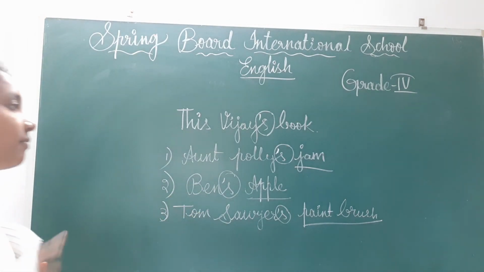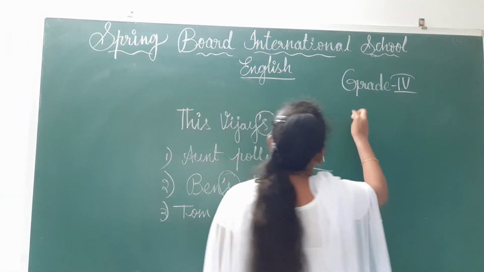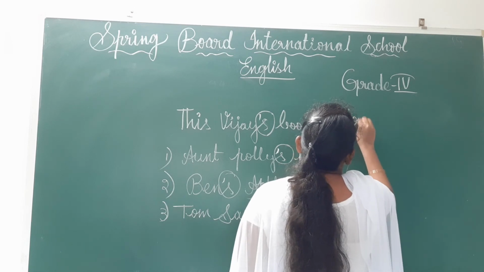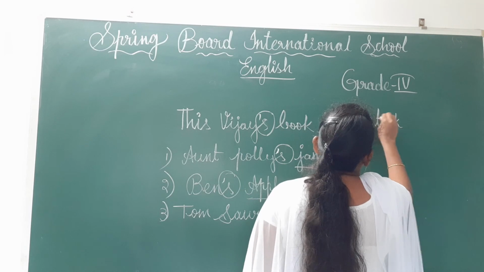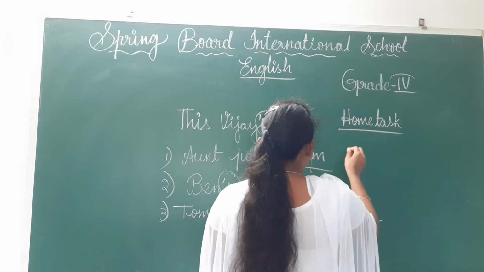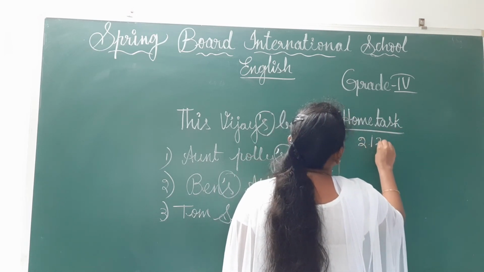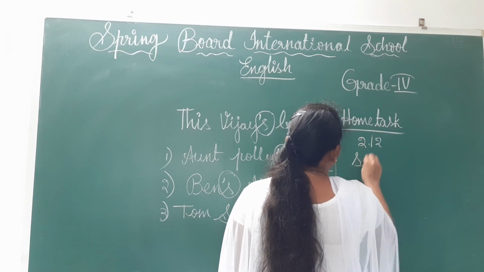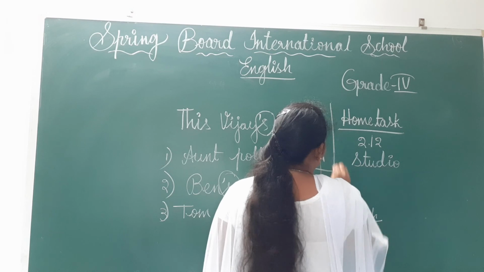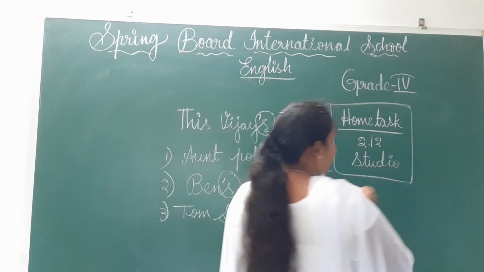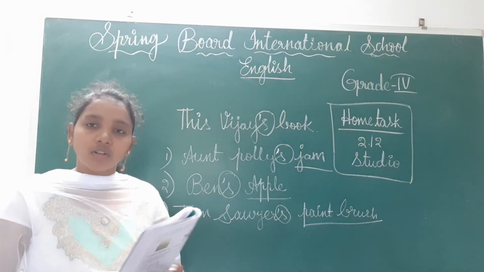Note down, children, everyone. Your home task is 2.12, children, in studio. In studio you have to do this, children.